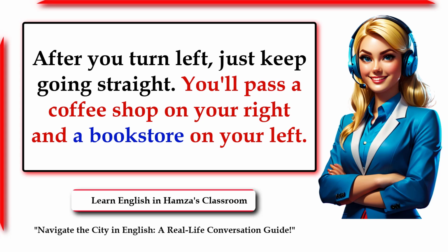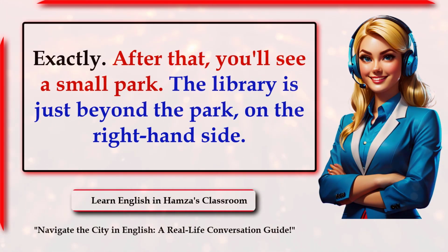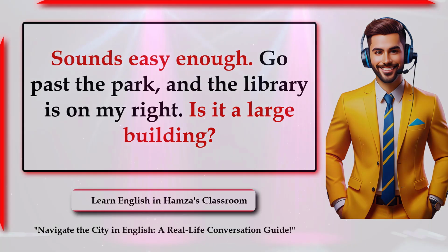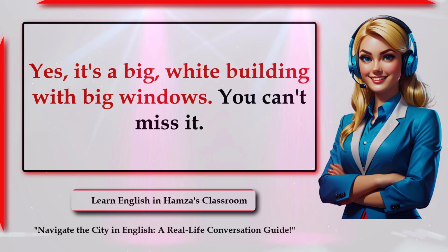After you turn left, just keep going straight. You'll pass a coffee shop on your right and a bookstore on your left. A coffee shop on my right and a bookstore on my left, okay? Exactly. After that, you'll see a small park. The library is just beyond the park on the right-hand side. Sounds easy enough. Go past the park, and the library is on my right. Is it a large building? Yes, it's a big, white building with big windows. You can't miss it.